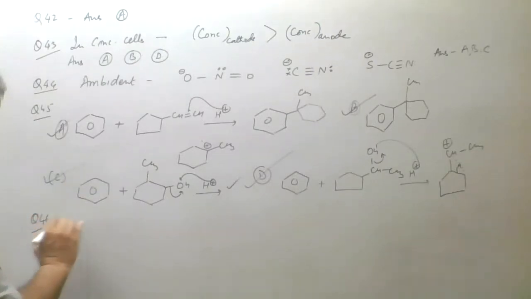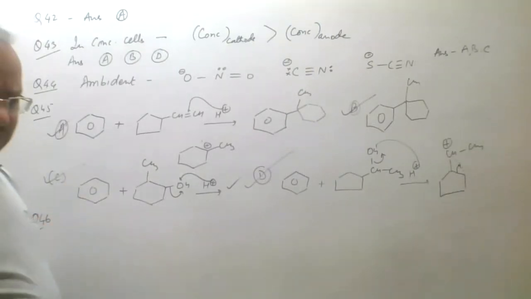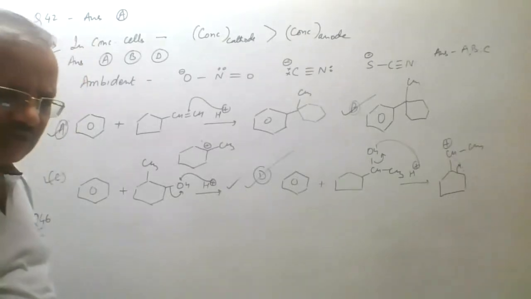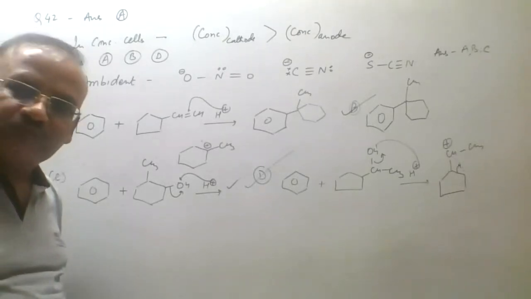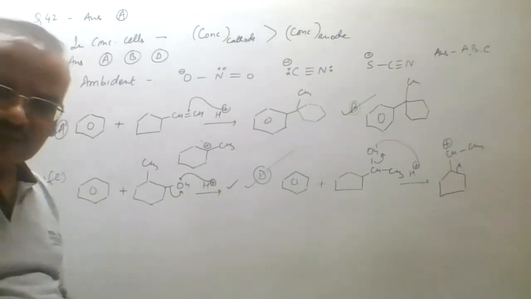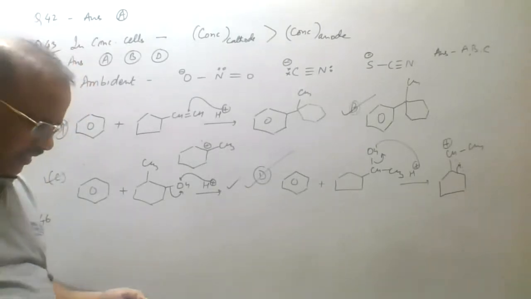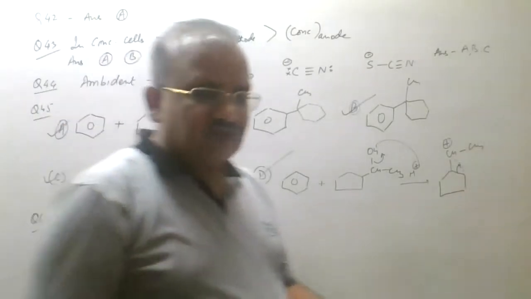Let us check 46. In 46, we'll write that which of the following statements are correct. Metal carbonyl possesses sigma as well as pi character. Yes, because pi bonds are formed by synergic bonding. Synergic bonding is present in metal carbonyls.